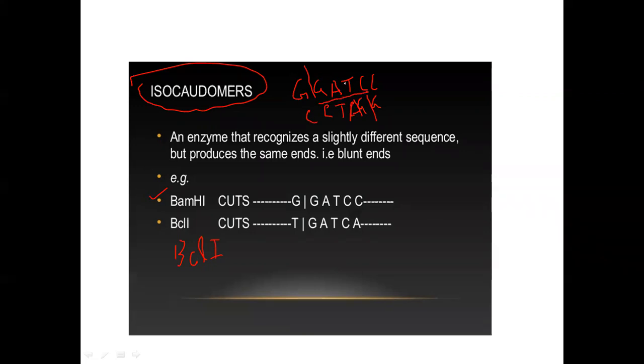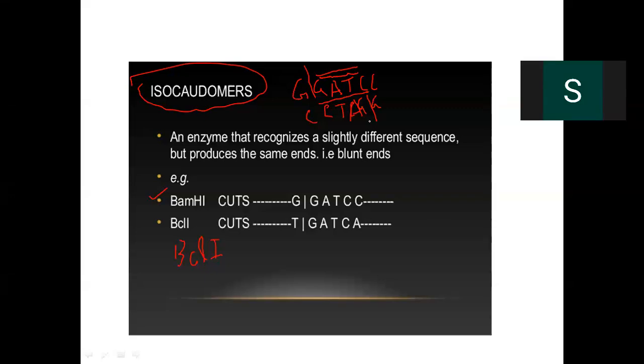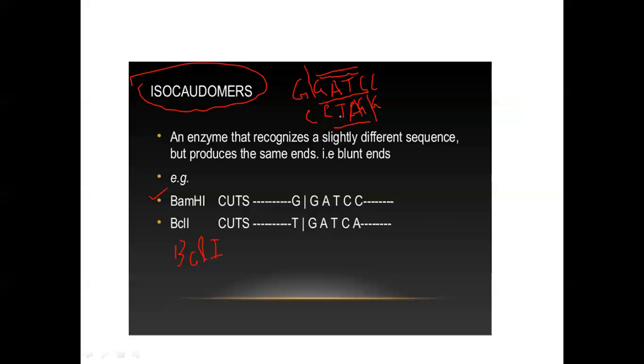What is an overhang? Basically, you see these four nucleotides. These four nucleotides are GATC, right? If you go to this palindrome, also GATC.